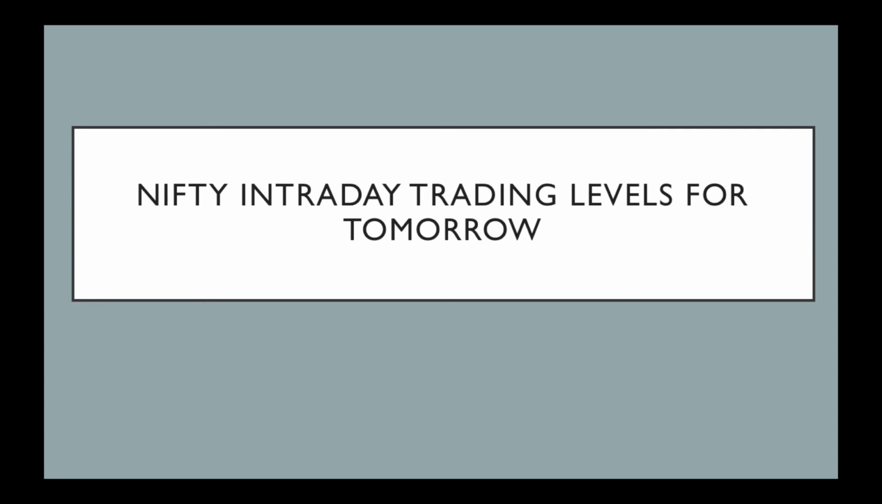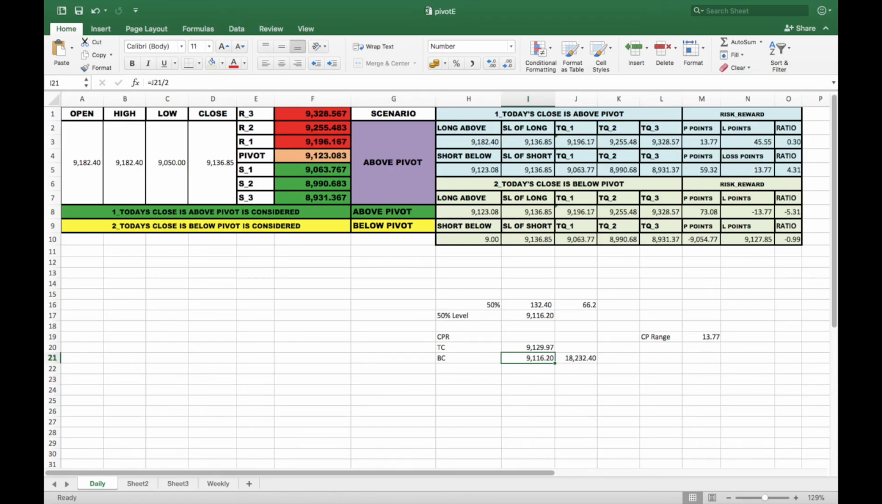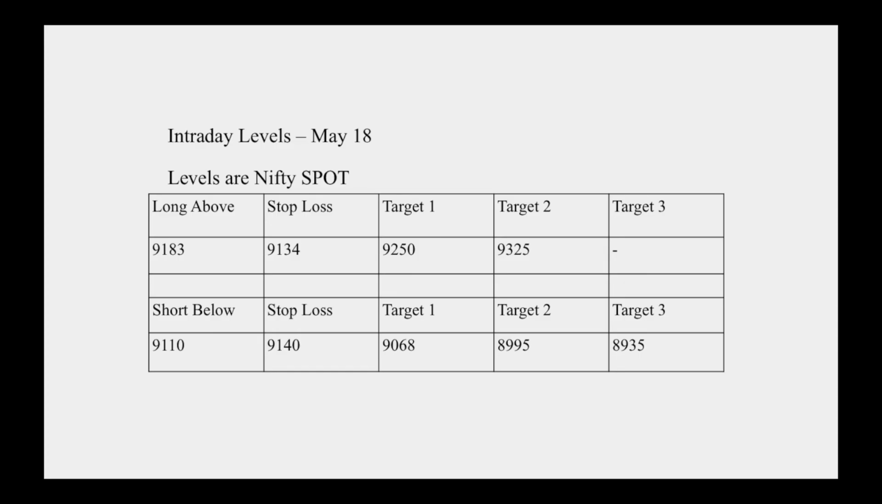So let us see the intraday levels for May 18. Our trade setup is according to the pivot point calculator. In this sheet I enter the open, low, high and close, and using those the trading levels for May 18 will be generated. I will also make a note of the central pivot range levels and accordingly I will come up with the trading levels for the next day. So these are the levels for May 18.